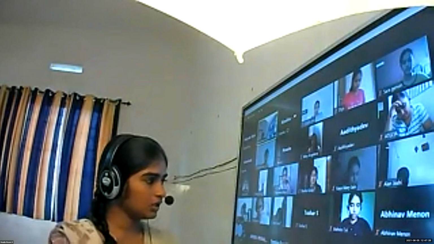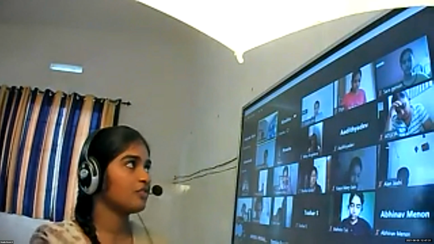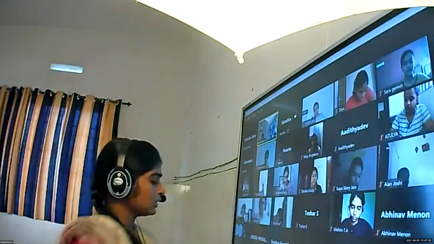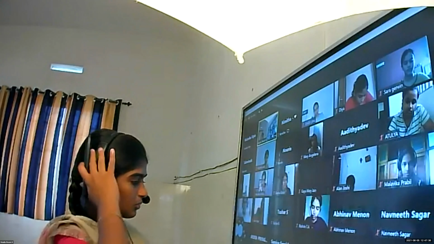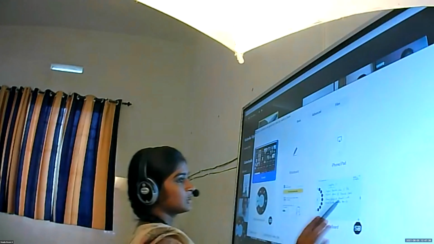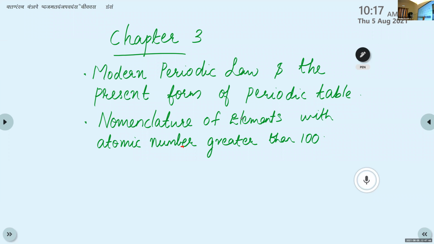Modern periodic table. Then about certain features of this modern periodic table. Before entering into the topics, I want to clarify that from chapter 3, the modern periodic law and the present form of periodic table, then the nomenclature of elements with atomic number greater than 100, then periodic trends in properties of elements.